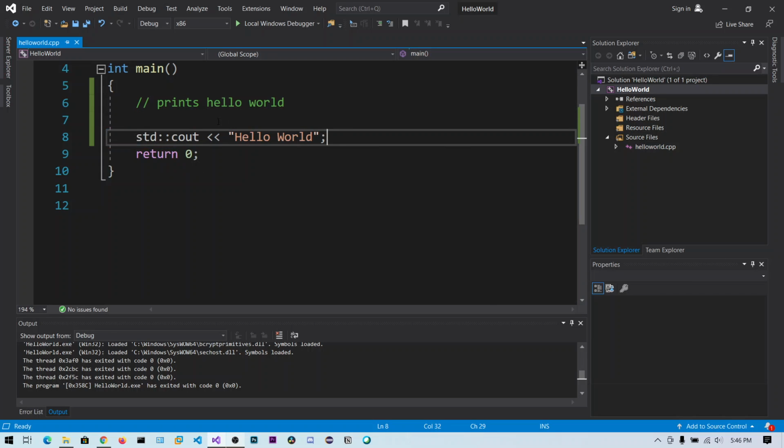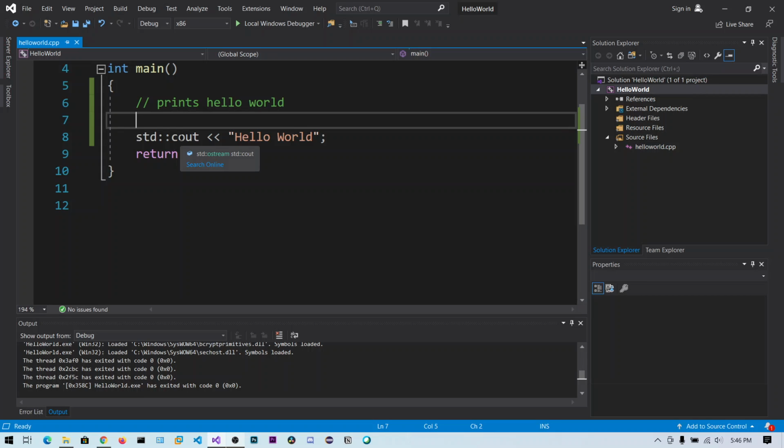Suppose after a few months you come back and see the comment says something and the code is something else, so these will be different. That's why you might get confused, or even if others are seeing your programs, they will get confused. So one important tip is, after finalizing the code, you need to put the comment. That is a good practice. So that's all about this video about comments in C++.